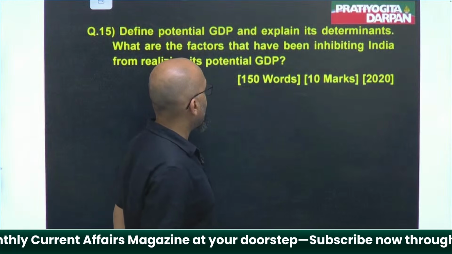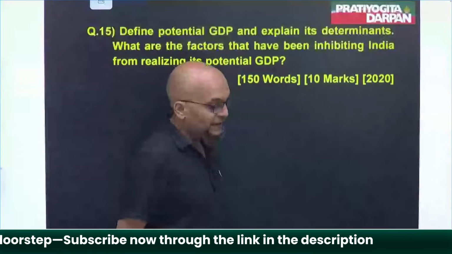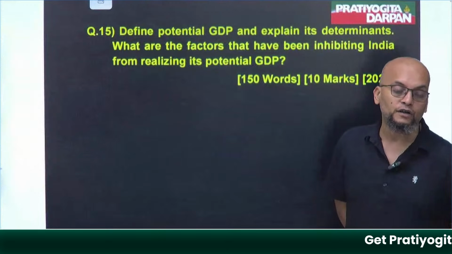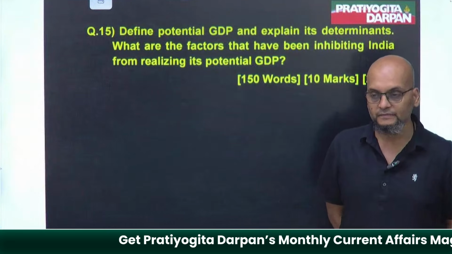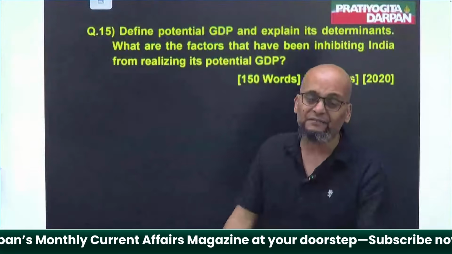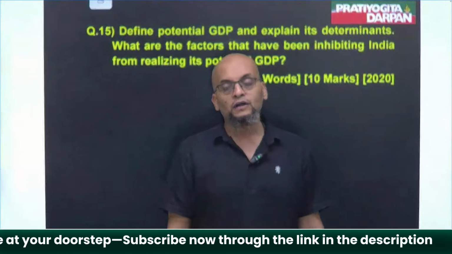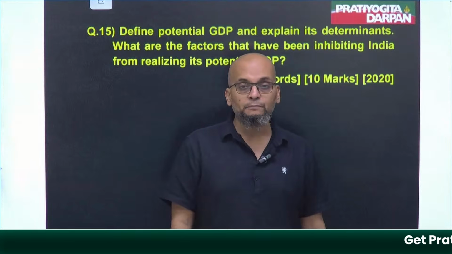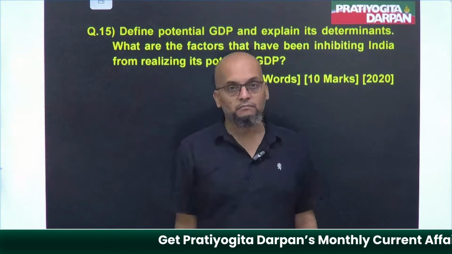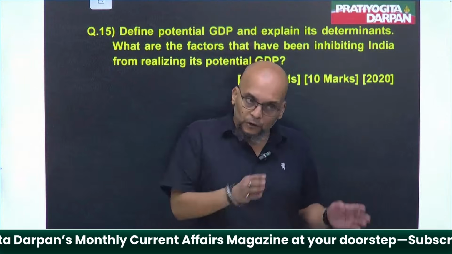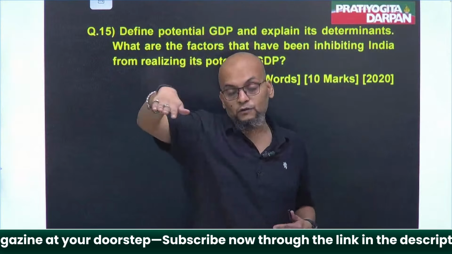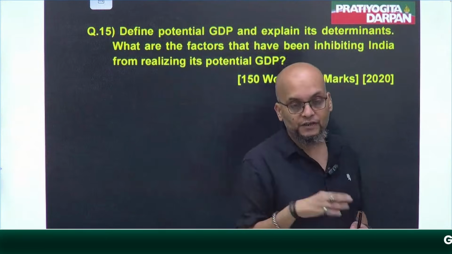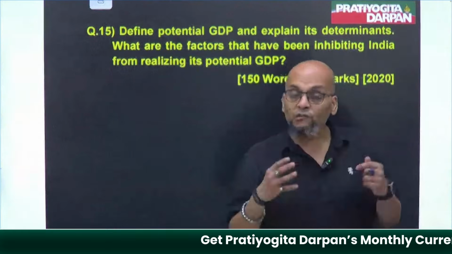Now again they are asking, what are the factors that are preventing India from reaching its potential state? There are several factors. First of all, the biggest factor is poverty, because poverty is intergenerational. The poverty transfers. Grandfather was poor, father was poor, and grandchild is also poor. It's getting transferred from one generation to another. So poverty is a curse.